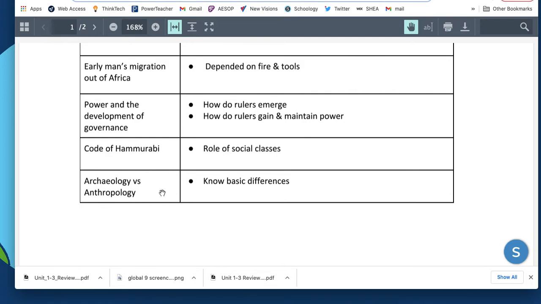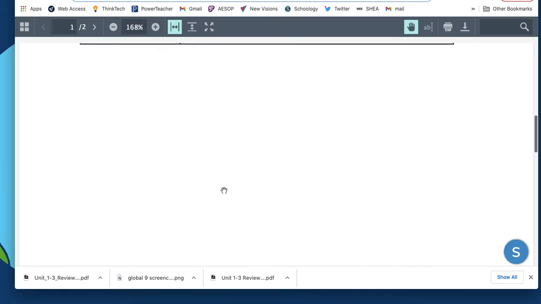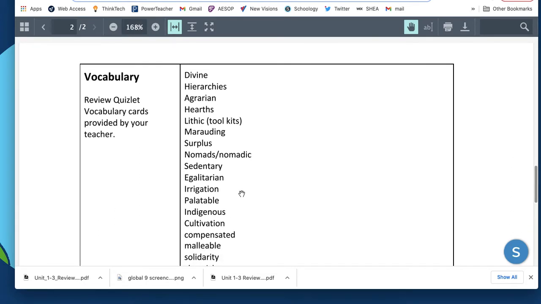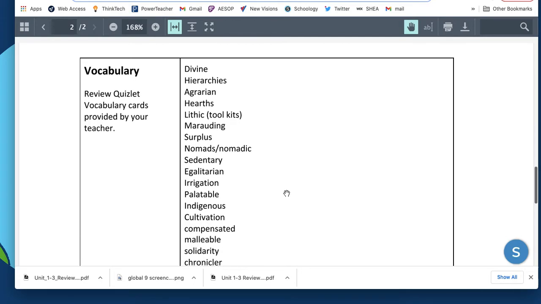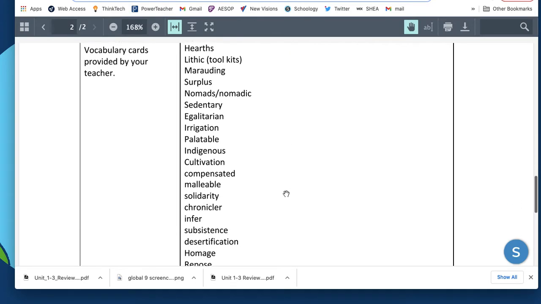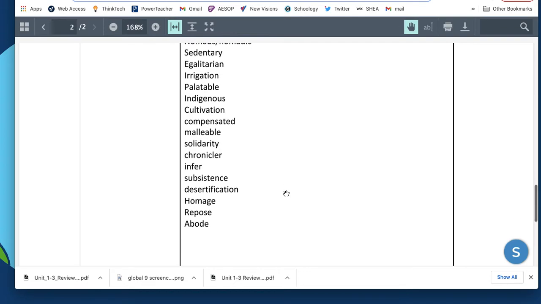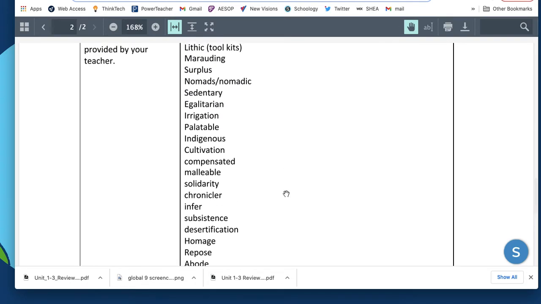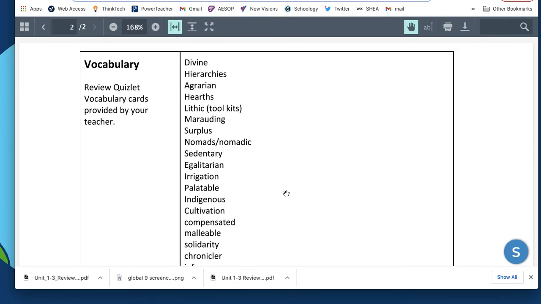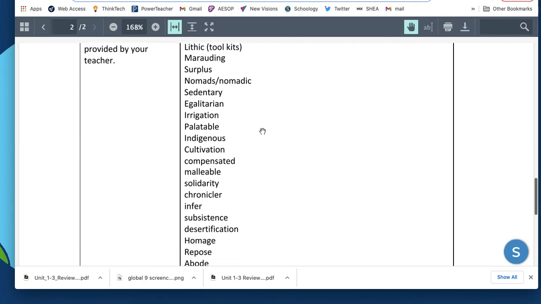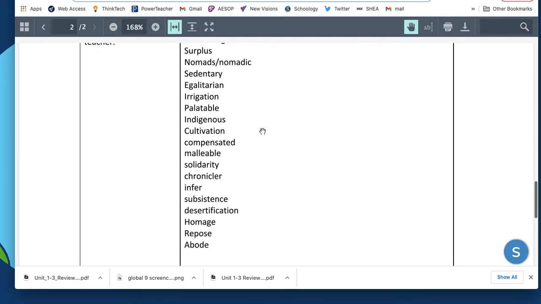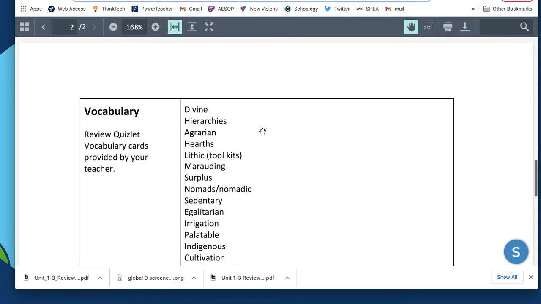There's a couple of things that we also noticed about archaeology and anthropology, so you'll want to know the basics between those two different things. Page 2 is a list of vocabulary words. Some of these words you're probably very familiar with and may not need a tremendous amount of help on, but we do know that we flagged them as teachers thinking that these might be challenged. All of these words are in the Quizlet deck, so feel free to take a look at that as many times as you want and make games out of it as earlier suggested.